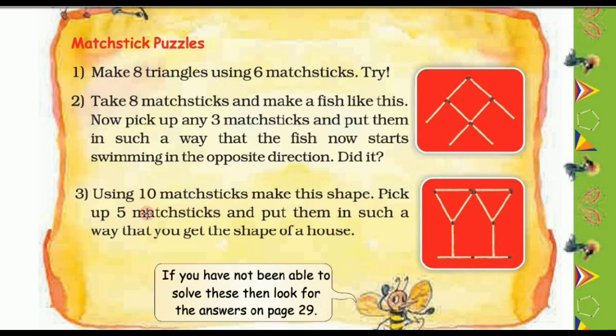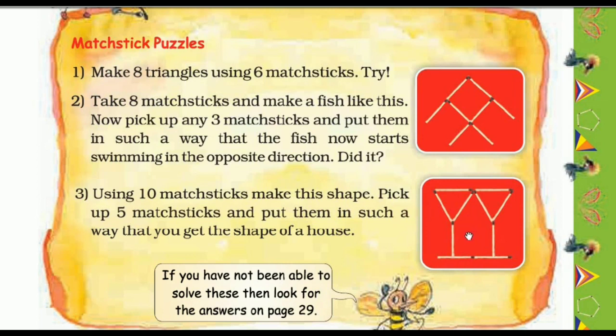So try this. And third one, using 10 matchsticks make this shape. Pick up 5 matchsticks. Here 10 matchsticks are there, and you have to pick up 5 matchsticks and put them in such a way that you get the shape of a house.